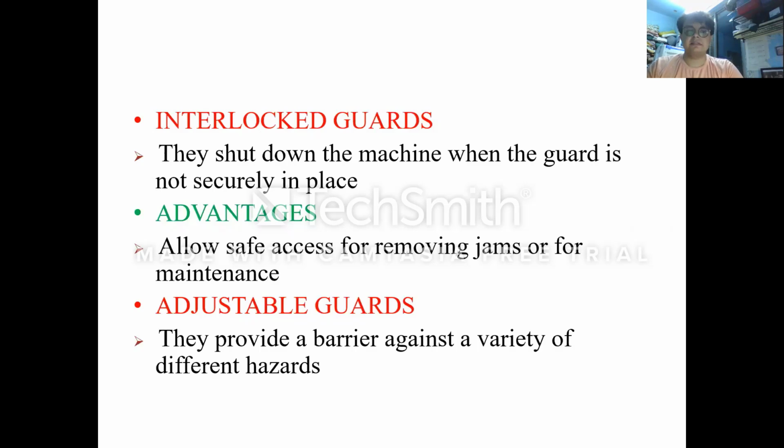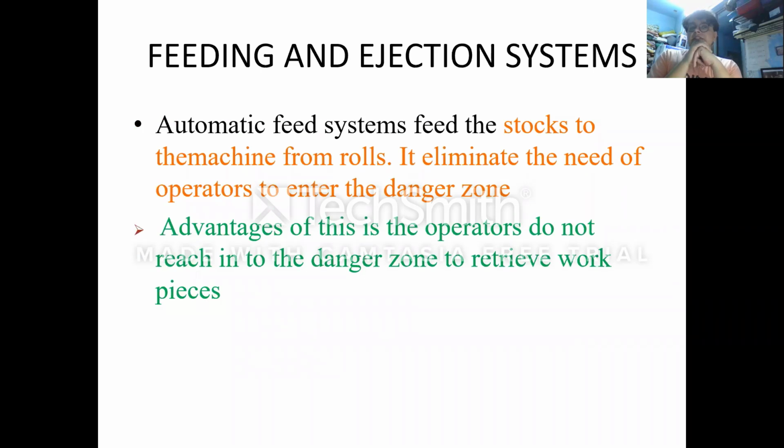Next are the adjustable guards. They provide a barrier against a variety of different hazards. There is a variety of hazards that take place in different ways, so this kind of adjustable guard is flexible and can be provided to give safety to the working personnel.